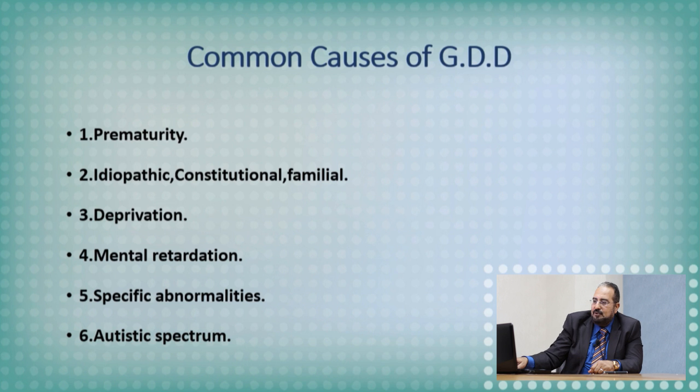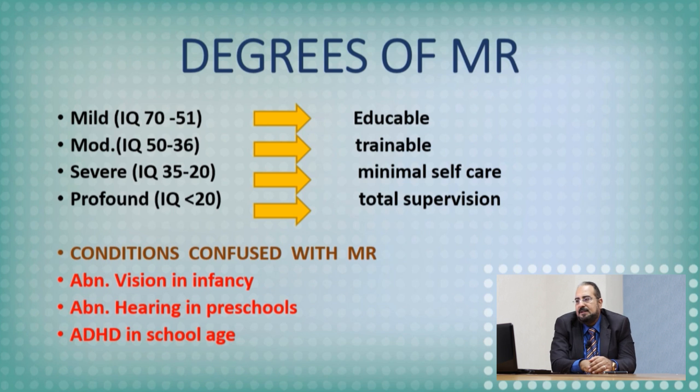If there are specific abnormalities or autistic disorders, this will give rise to global developmental delays. Again, if we label an infant or a child with global developmental delay, are they all the same? No, there are degrees. There is mental retardation where the child can cope with activities. Another one with mental retardation cannot. So there are degrees of mental retardation according to the IQ.